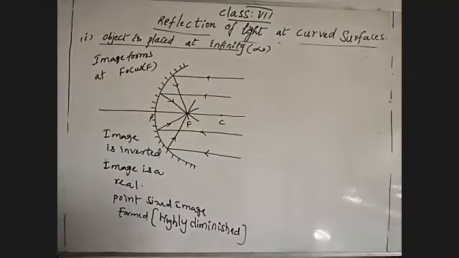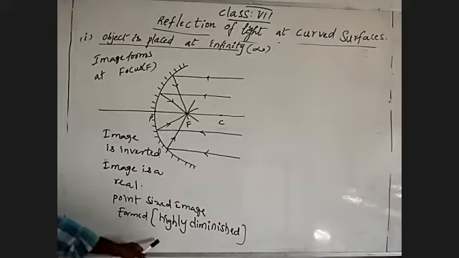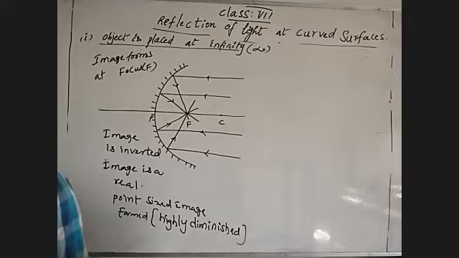You understand? When the object is at infinity, the image is formed at the focus. It is an inverted image, a real image, and a point sized image is forming. Means we have to write highly diminished. We must recognize those.